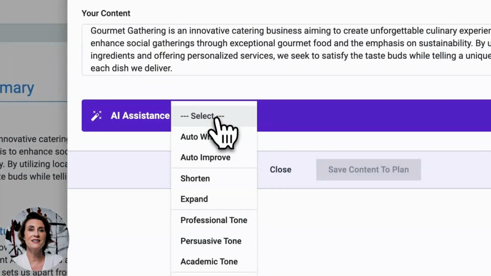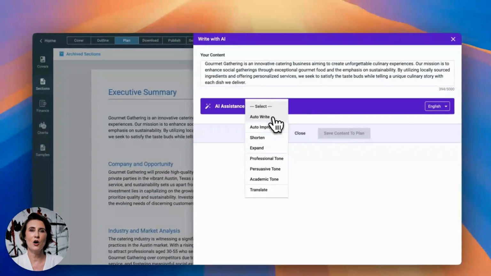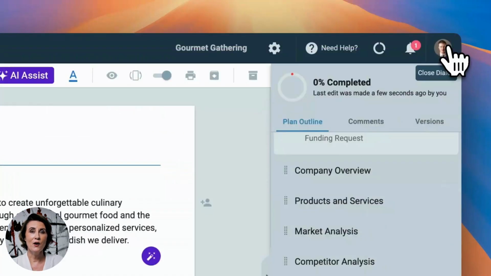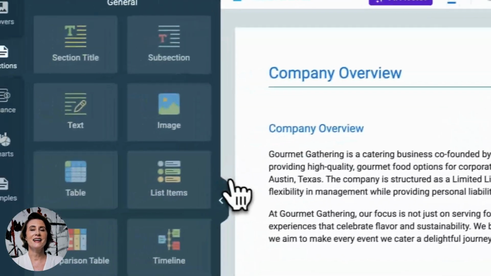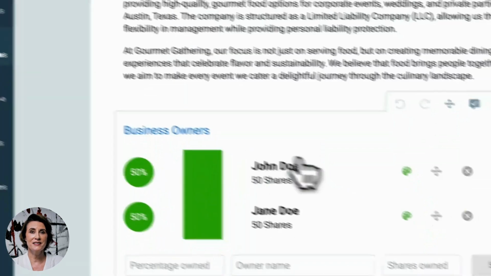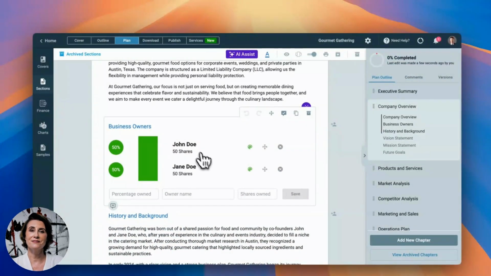Using our AI writing assistant, you can auto-write or auto-improve, shorten, expand, or even set up a tone for this content. Now, let's see what it has written in our company overview chapter. It has also placed some graphical elements like business owner charts over here.